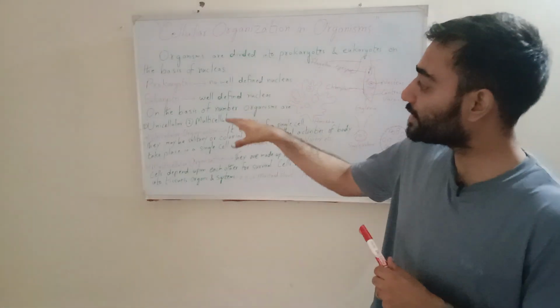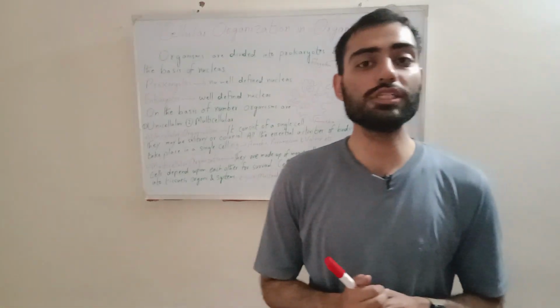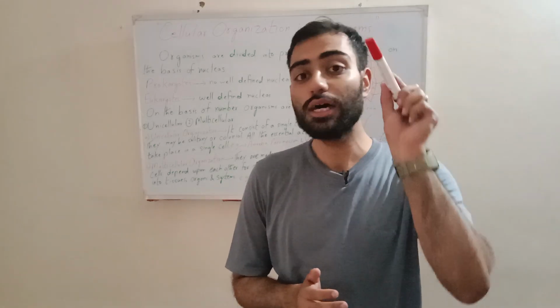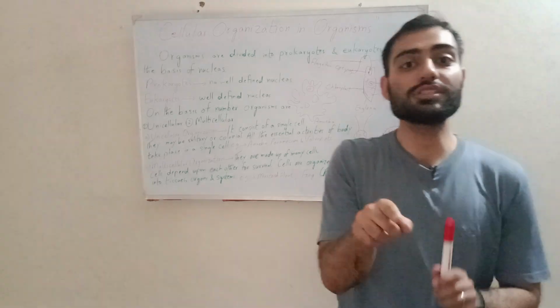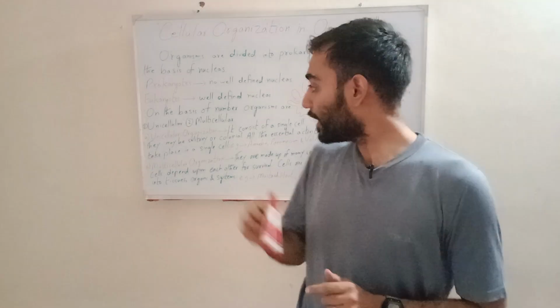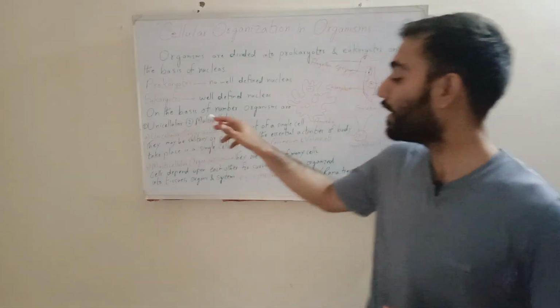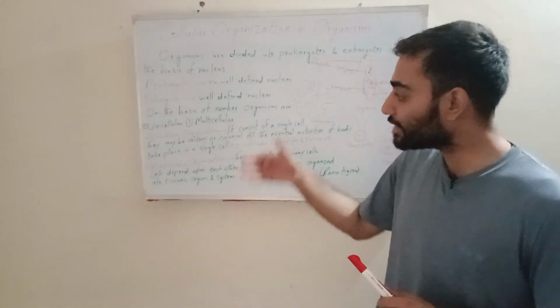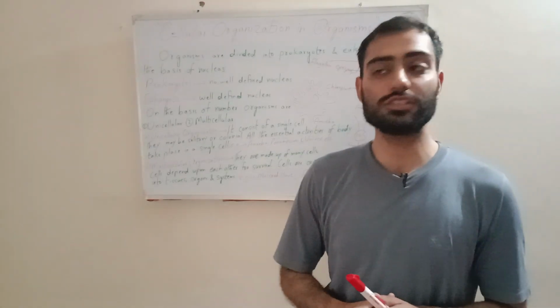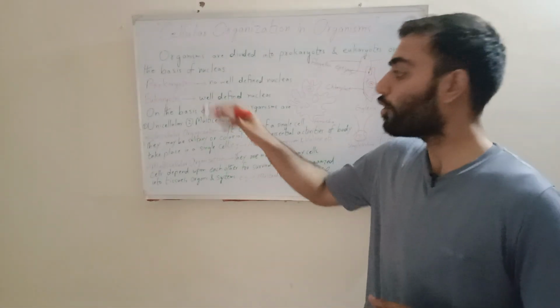Okay, dear viewers, the second way that we divide organisms on the basis of cells is on the basis of the number of cells. It has two types. One is unicellular and the other one is known as multicellular. Now we will discuss these two types of organization in detail. Number one is unicellular organization.